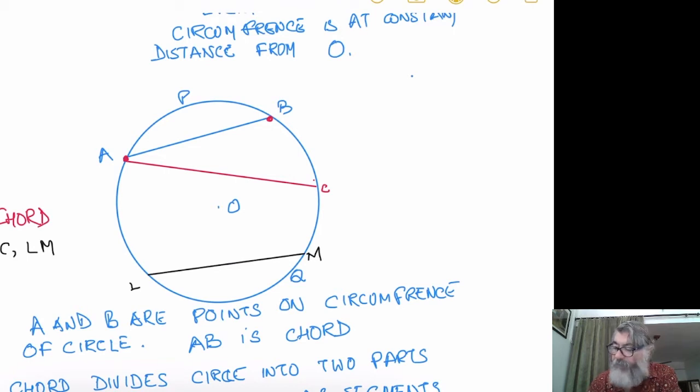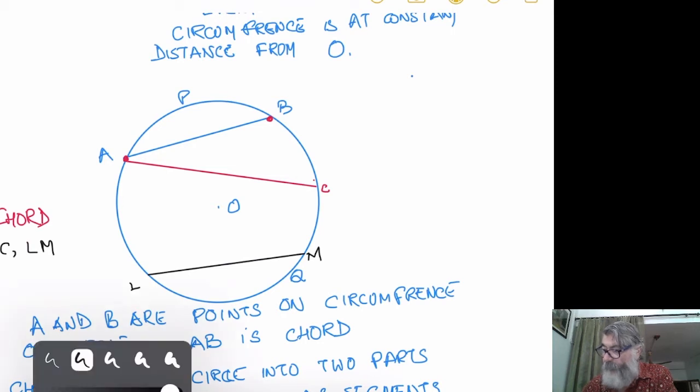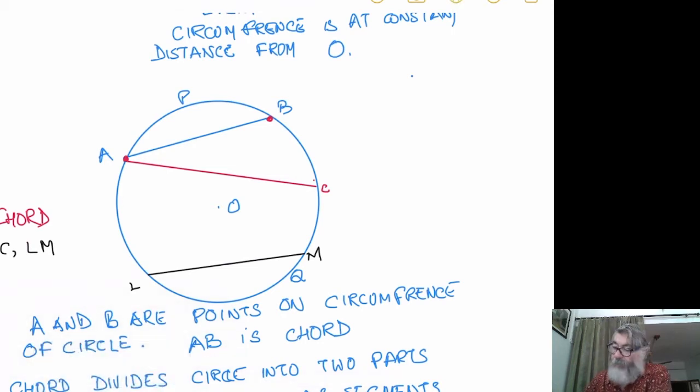One part will be called APB, and CMQLA is another part. These both are called segments of the circle.